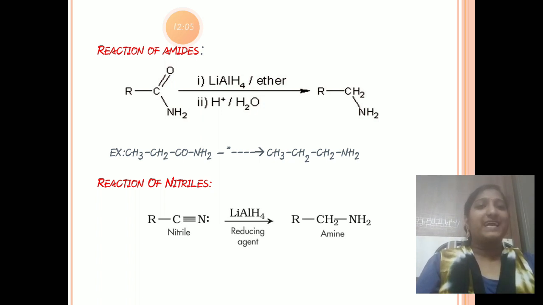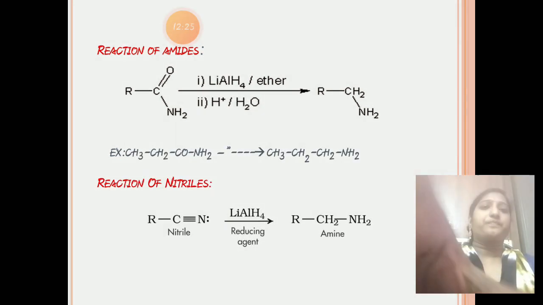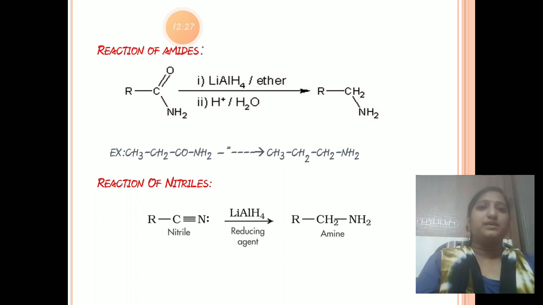Okay, reactions of nitriles, which are nothing but cyanides, RC≡N. They also give amines on reduction. So see here, that is the reaction. These are the preparations, and finally we want to complete these preparations with the Schmidt reaction.